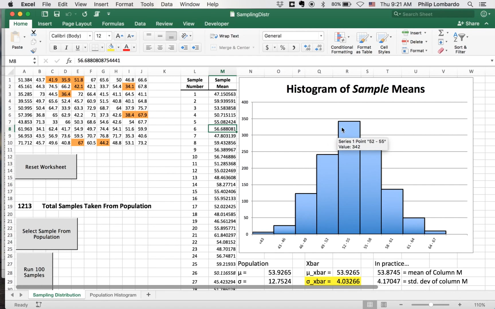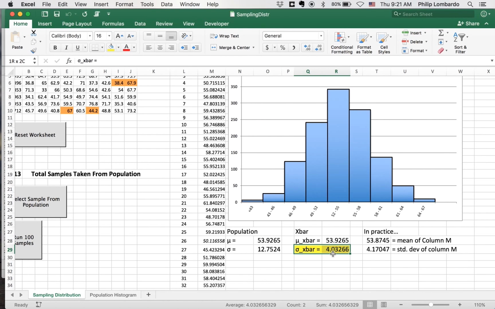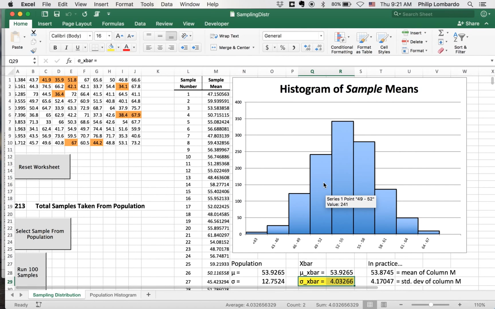And we notice from this little visualization that x bar has a normal distribution, a nice bell-shaped curve. And the mean of these x bars is going to be the same as the mean in our population, but the standard deviation is going to be much smaller. Our standard deviation of the population in this case was 12. Now the standard deviation for a group means of size 10 is smaller. It's going to be about 4 units.